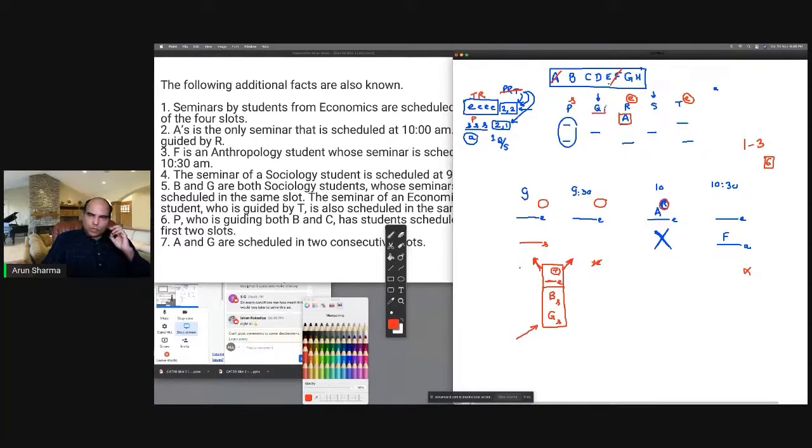Who's the other sociology guide between Q and S? That is not known. Who's the other anthropology guide between Q and S? We don't know. But we definitely know that P is a sociology guide and R and T are economics guides. Right? And if I have to put two R's and two T's, the only way to do that is that R has to come here and the two T's have to come here.